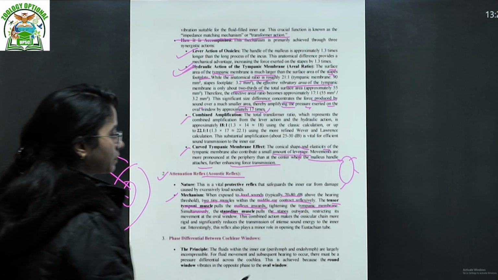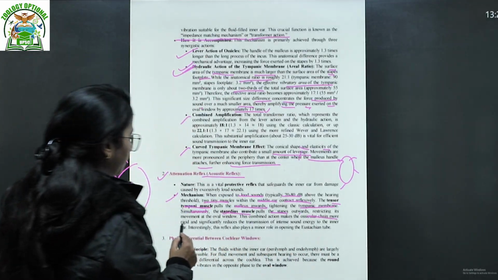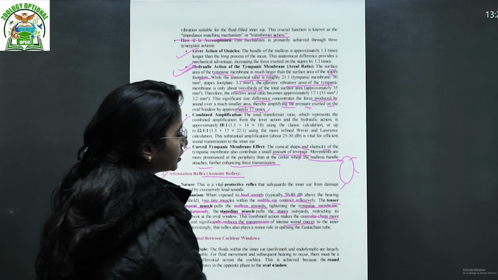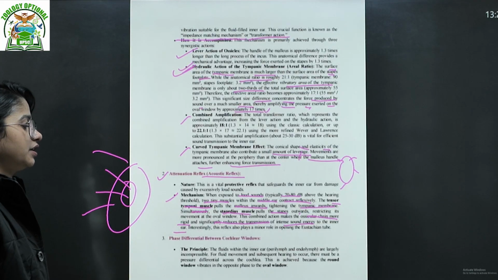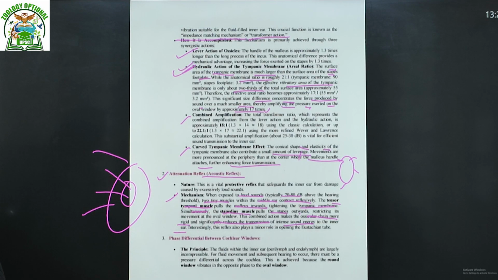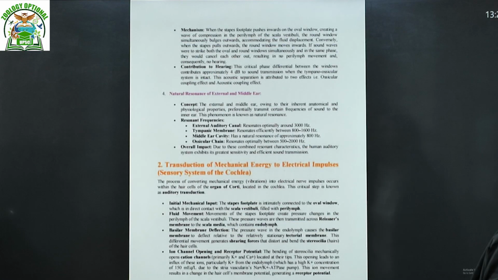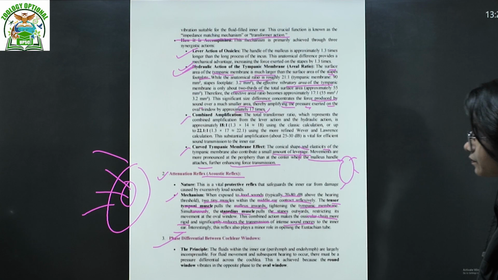This combined action makes the ossicular chain more rigid and significantly reduces the transmission of intense sound energy to the inner ear. Interestingly, this reflex also plays a major role in the opening of the eustachian tube. Last is the phase difference between the cochlear windows. Oh, this is the last. Yeah, there's only one more.